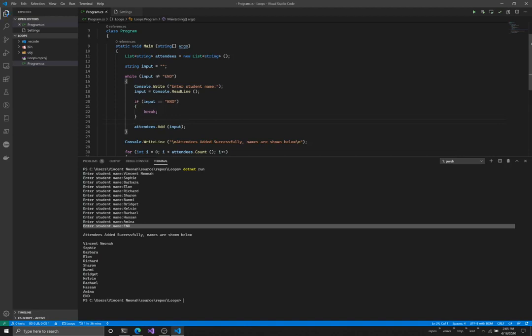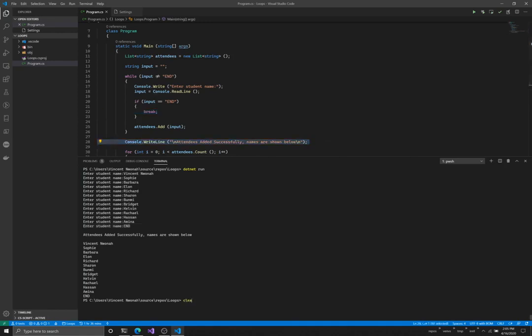What I'm saying here is, if input equals end, that means if what the person types is end, just break this loop, exit this loop entirely, and this input will not be added to our attendees list. So break is used to exit a loop. If you're in a loop and you hit a break statement, it doesn't matter what follows or precedes that break statement, you're simply going to jump out of the loop and move to the next line of code to execute.